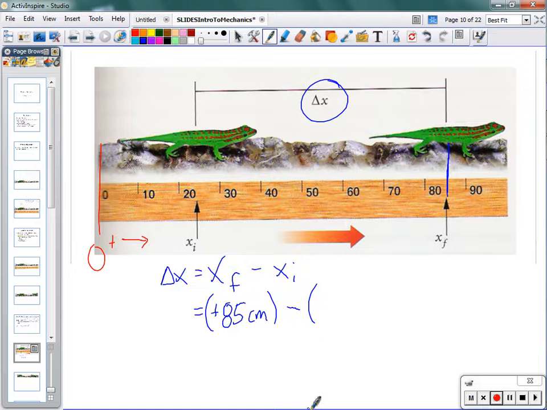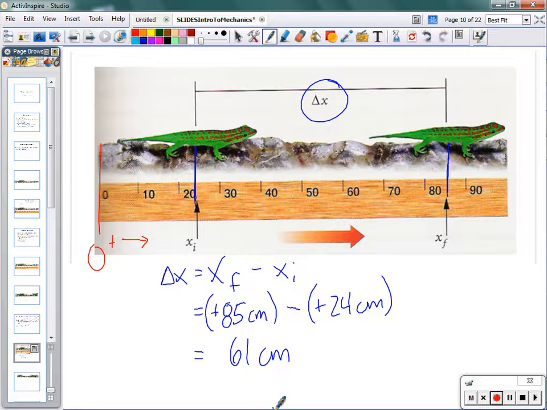Minus, where did this lizard start? Well, here it is. I'm going to call that positive 24. So we can take a look at where the lizard started versus where the lizard ended, we do a little bit of math, and we find out that that lizard moved 61 centimeters. So the displacement, the change in the position, is 61 centimeters.